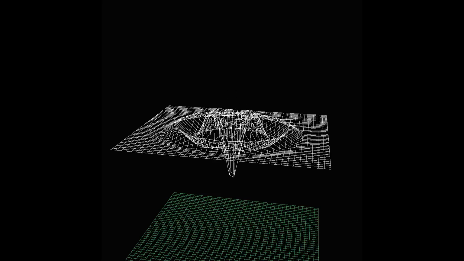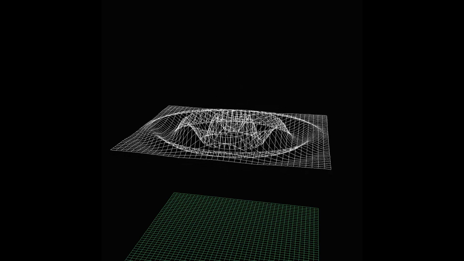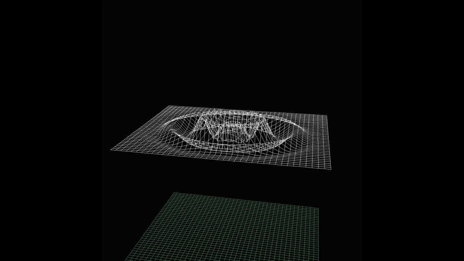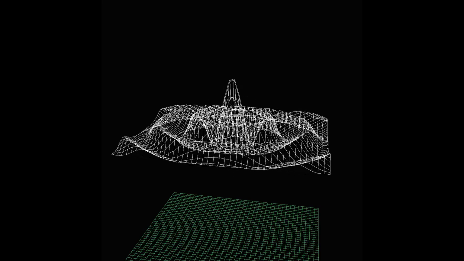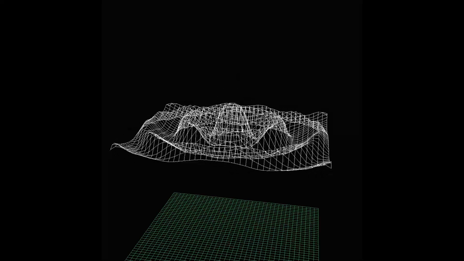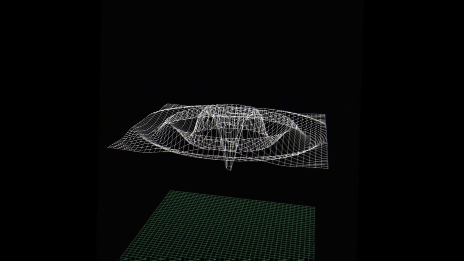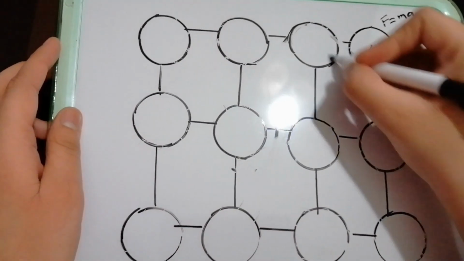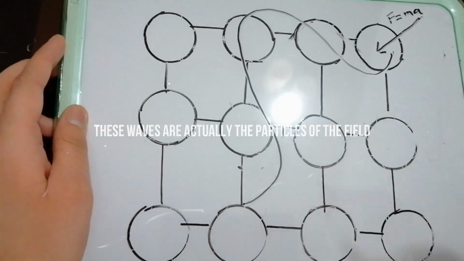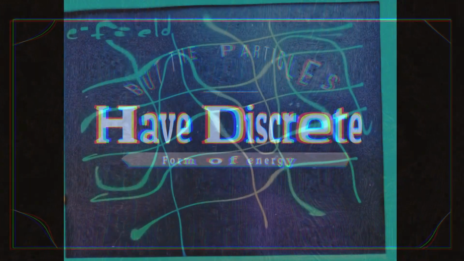Particles are just localized vibrations in the field. A field is a region in space in which every point is affected by force and has a particular value which varies over time. It seems like a fluid extending throughout a large region of space so that it influences everything in it. Now consider an array of balls on a spring that are coupled with each other. If you disturb this field by tapping on a particular ball, a wave will propagate across it. These waves are actually the particles of the field. Now this swaying field is continuous, but the particles created have discrete form of energy.